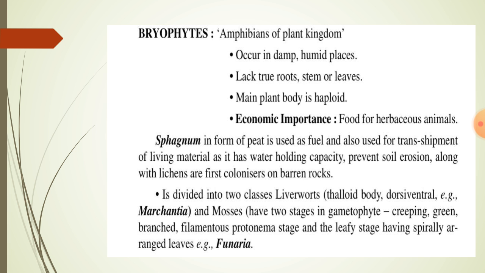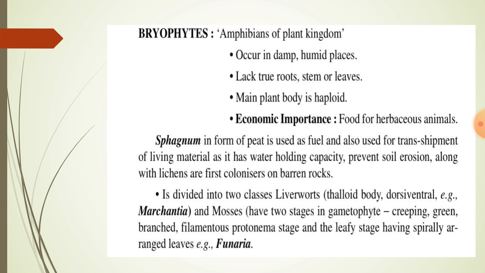Economic importance: they are food for herbivorous animals. Sphagnum in the form of peat is used as fuel and also used for transshipment of living material, as it has water holding capacity. These prevent soil erosion. Along with lichens, they are the first colonizers on barren rocks.